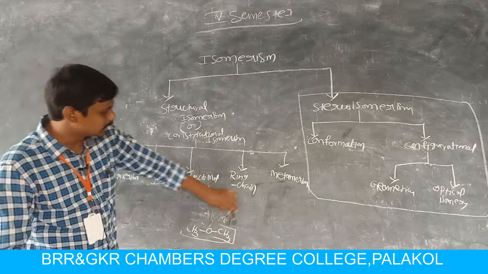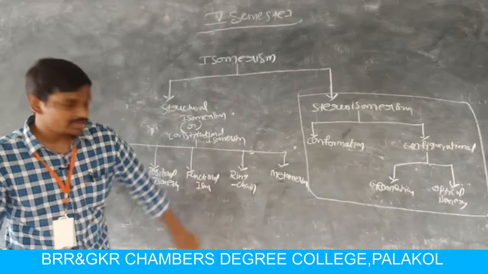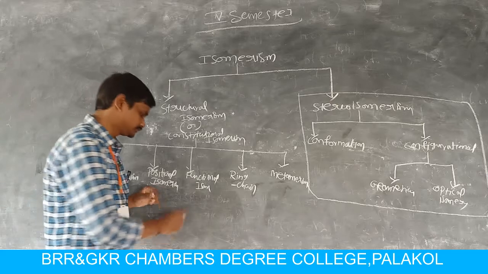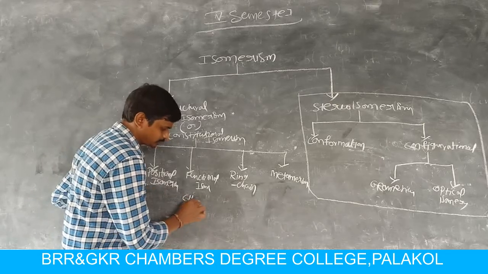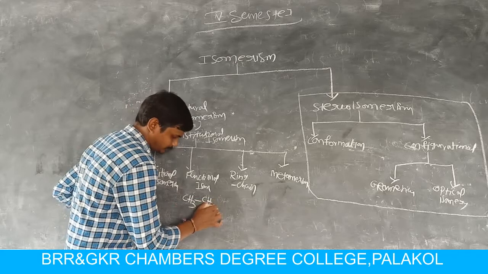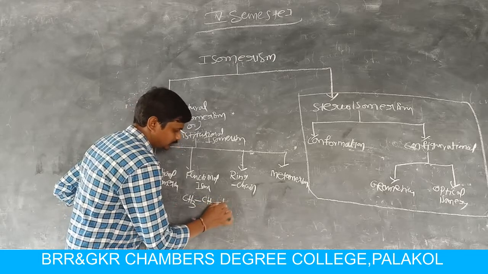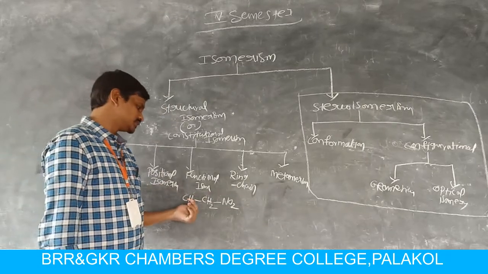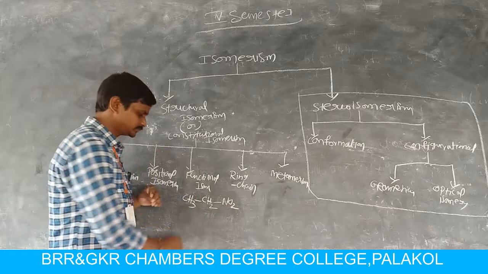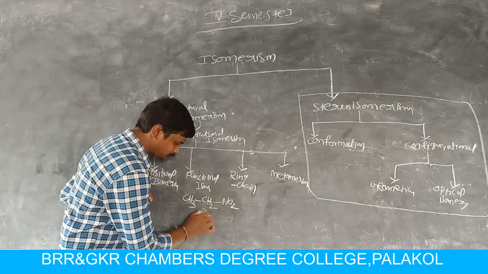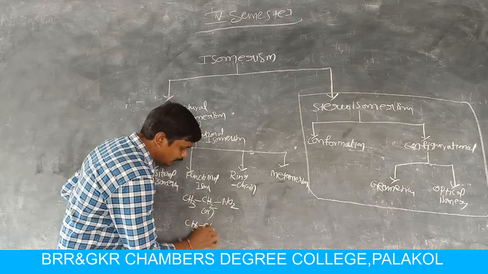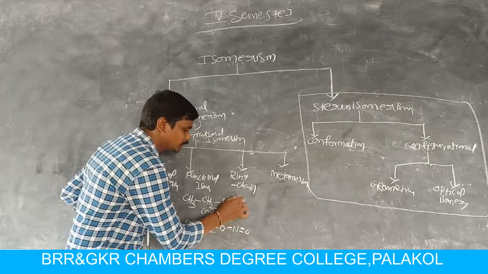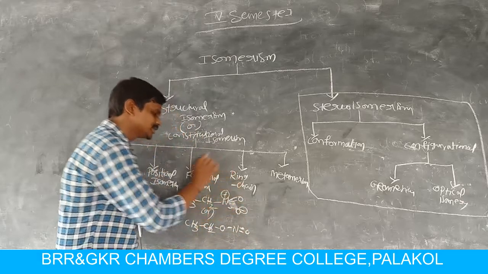But we are discussing the isomerism concept in nitrohydrocarbons. So let us write two examples by taking a nitrohydrocarbon. The compound is CH3CH2NO2. What is the name of this compound? Nitroethane. The same molecular formula can be written as N double bonded O, O minus, and nitrogen carries a positive charge.